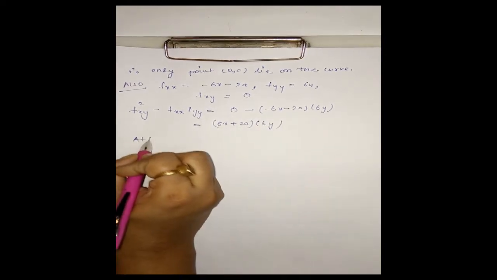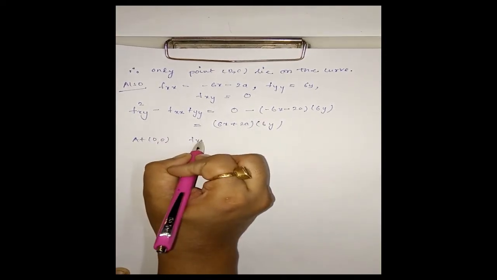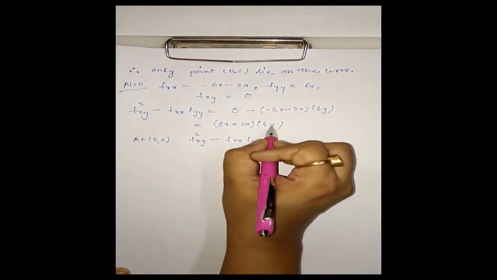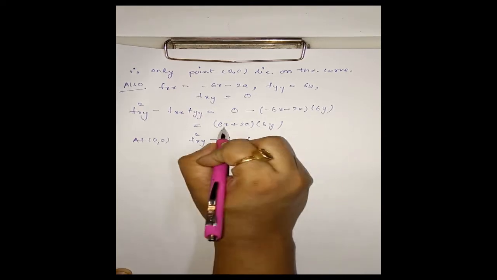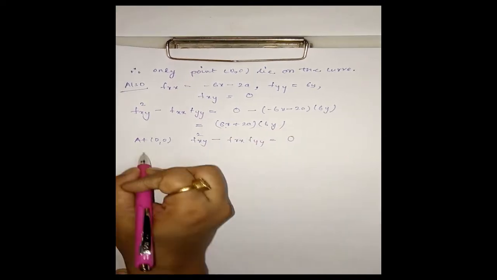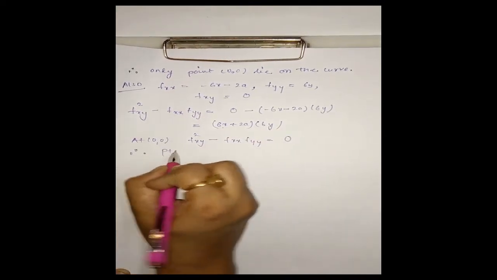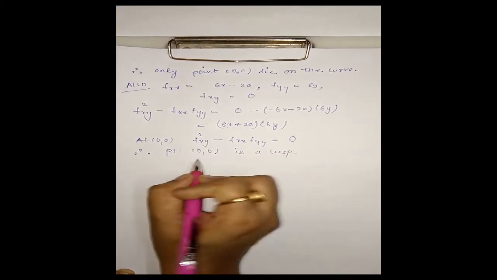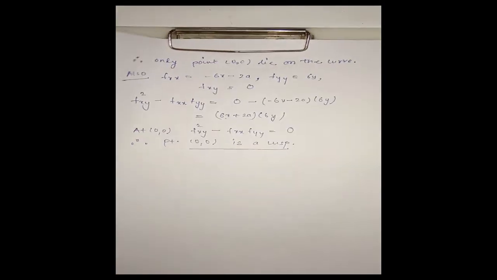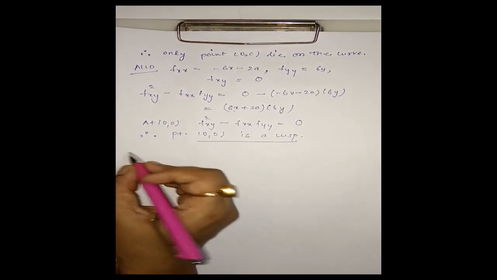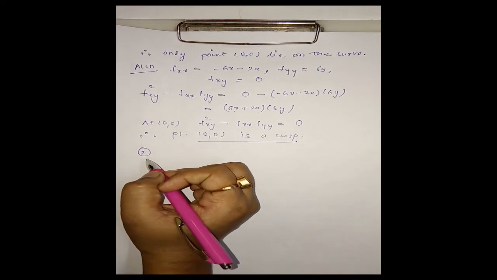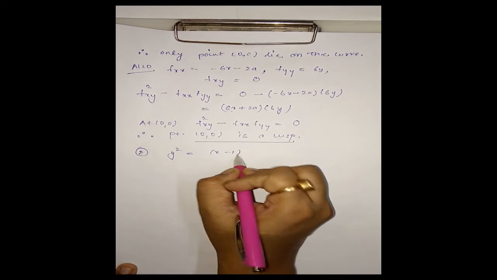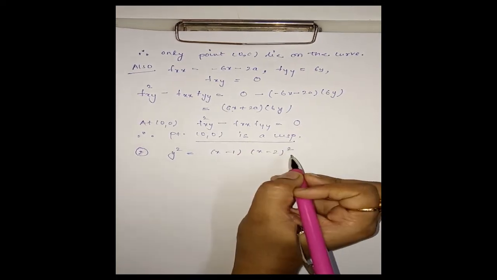At 0, 0, I take y to be 0 and x to be 0, so this value will be 0. Therefore, point 0, 0 is a cusp. We have to apply our rule in this way. Now consider the second curve: y square is equal to (x minus 1) into (x minus 2) whole square.